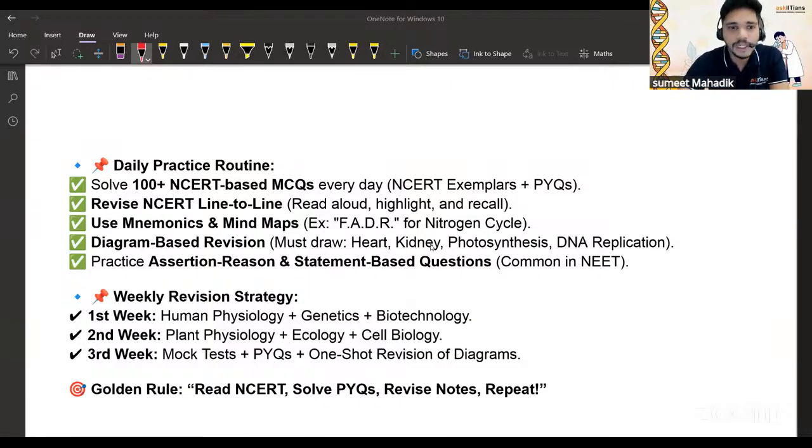Are you getting my point? You can take a screenshot of this or anything you want, you can make a note of this. You can use it for revision purposes, like combining human physiology. Give a challenge to yourself. In the first week, I will do these three topics, then these three topics, and in the third week, I'm doing this. Again, you can revise the things. Okay. What is the golden rule? Again, I'm stating here: read NCERT, solve PYQs, revise notes, and repeat. That is very, very, very important.